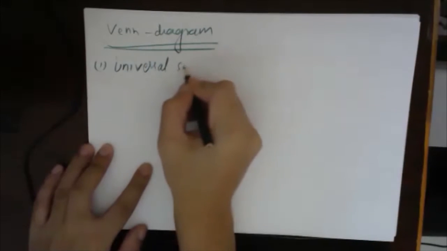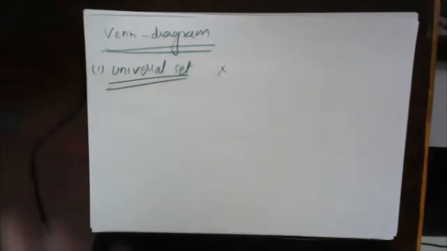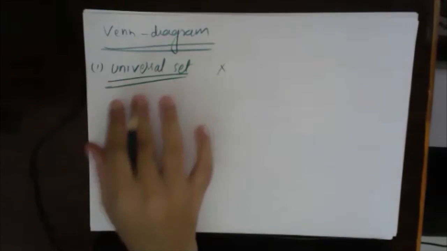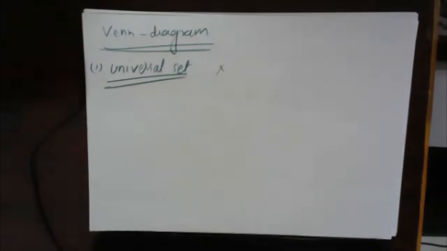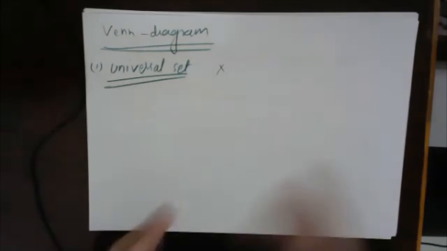Universal set. Fine. So now the first thing is, what do you understand by universal set? Sir, universal set means whatever is contained in the universe is your universal set. No, that is not correct. Everything contained in the universe is not a universal set. What is the actual definition of a universal set? It is the set which contains all the possible elements for a particular question.